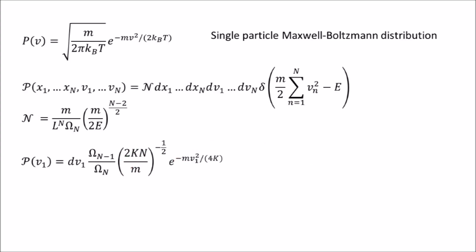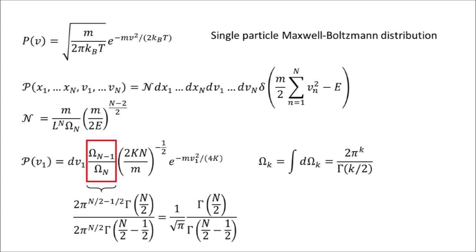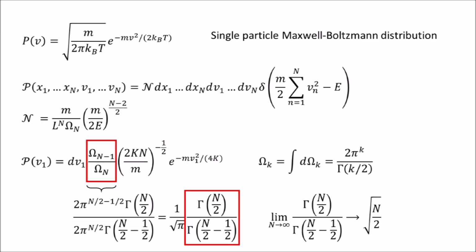So the final thing to deal with is this ratio of omegas. Recall our definition of omega, which is just the integral over the solid angle in k dimensions. I will not go into details of how to compute this here. We can just look this up on Wikipedia. The answer is this. So this ratio equals this. Again, I'm not going to prove this, but the limit of this ratio as n goes to infinity is this. You can put it into Mathematica and check.